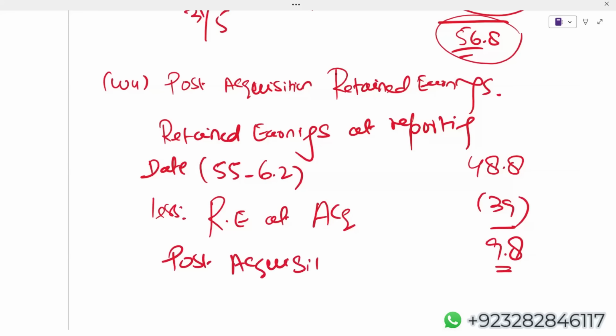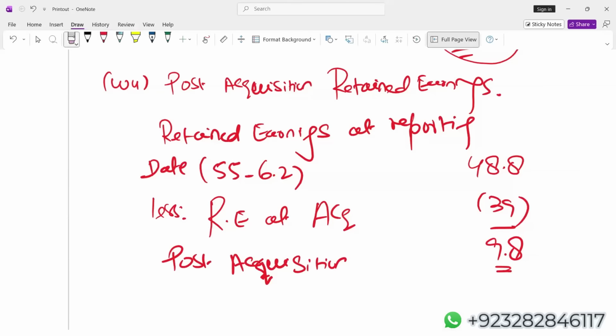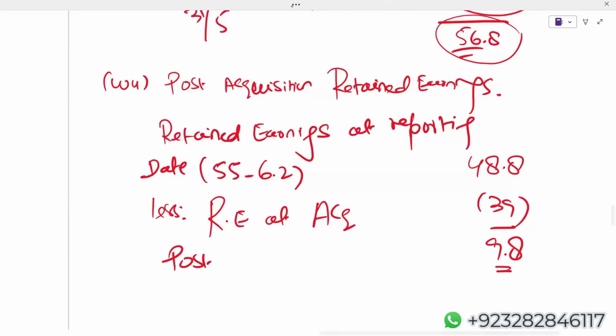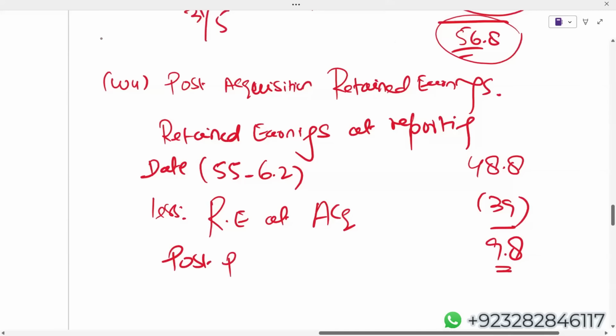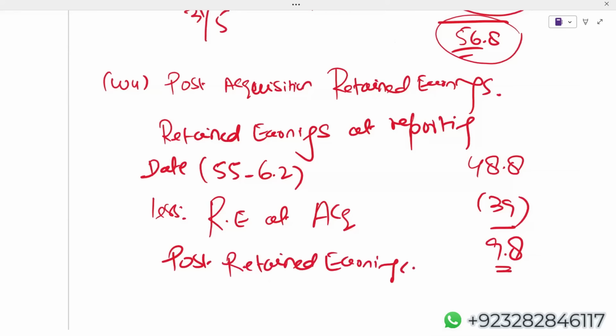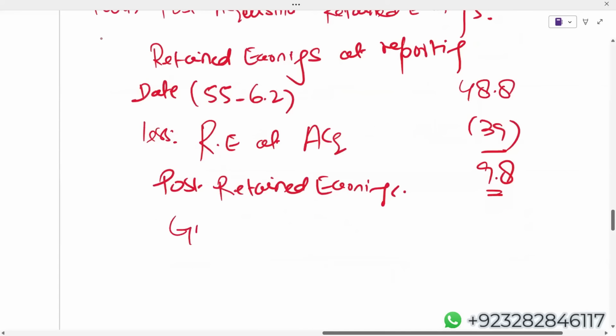The entire 9.8 does not belong to the parent, of course. Can I say 45%? By mistake, parent has taken it. And 55% we have given to NCI. Again, we have to eliminate group share and NCI share.